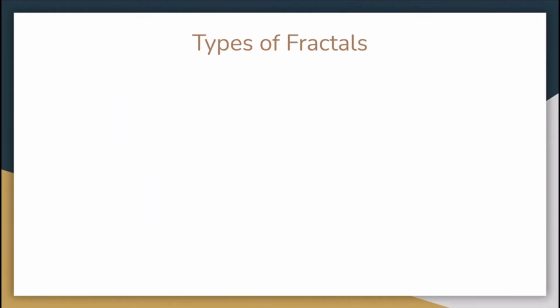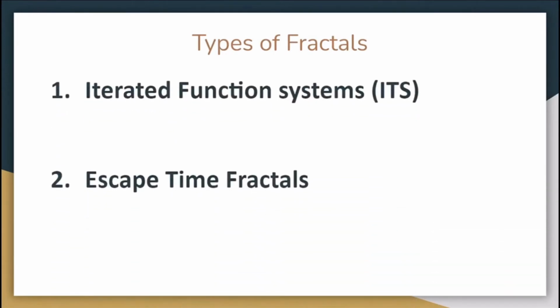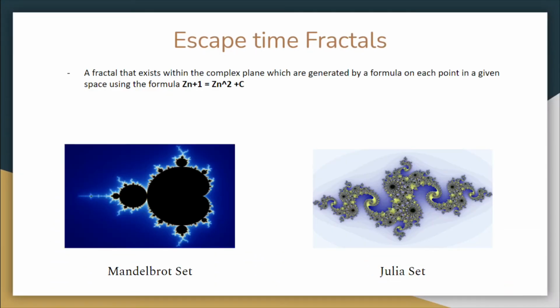The second type of fractal is called escape time fractals. It is a fractal that exists within the complex plane, which is generated by a formula on each point in a given space using the formula Z(n+1) = Z(n)^2 + C. As you can see, it is a very complex form of fractal which creates many different types of patterns, as seen in the Mandelbrot set and the Julia set.